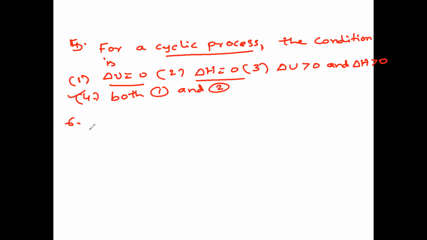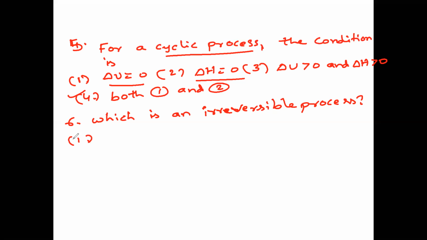Next, which is an irreversible process? Option 1, they have given options. Mixing of two gases by diffusion.